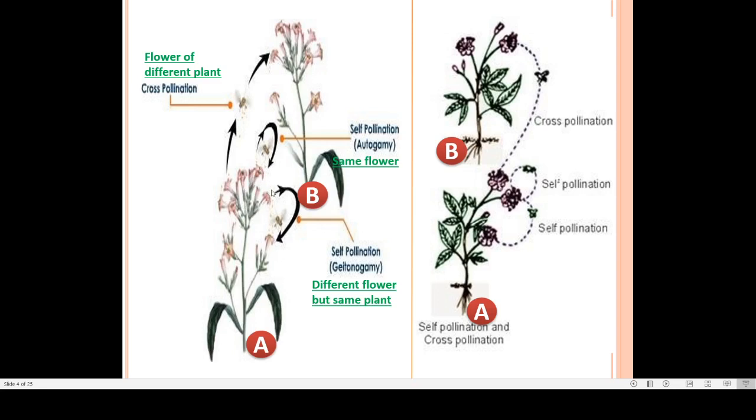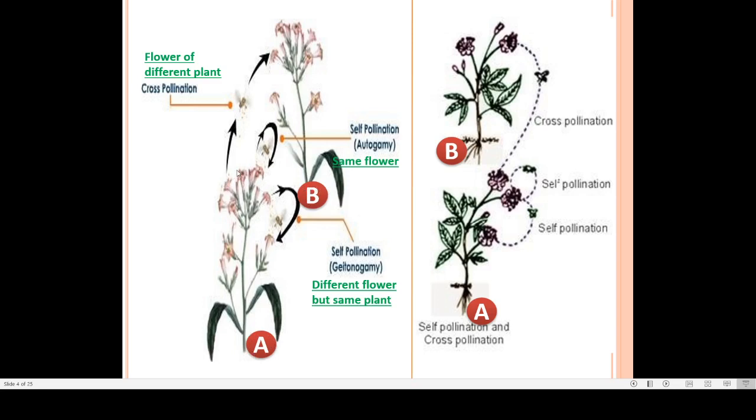But here you can see this is one flower and this one is another flower. So here the pollen grain is getting transferred to the stigma of a different flower, but the plant is the same. Different flower but same plant. This is known as geitonogamy. In geitonogamy, the plant is the same but the flowers are different. In autogamy, the same plant and the same flower are involved. Now here, this is plant A, this is plant B.